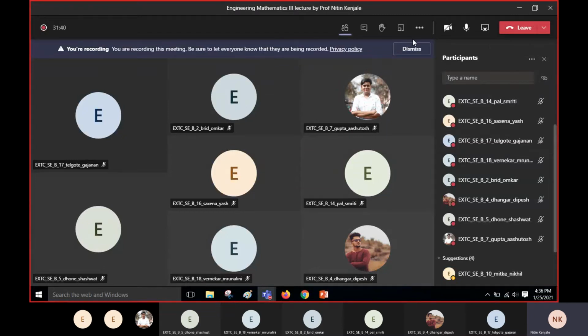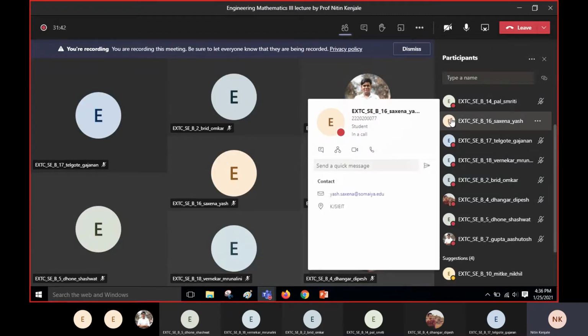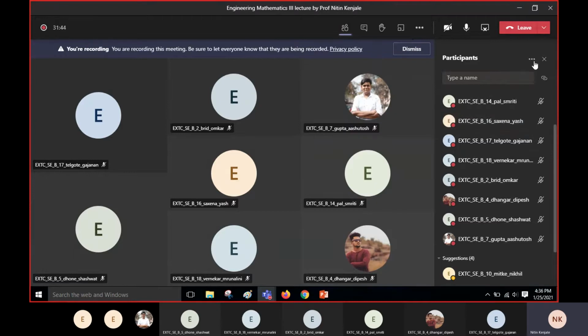Then there is this button with the help of which you can leave the meeting. Your attendance is automatically calculated when I click over here, download attendance list. So you don't have to bother. Sir hasn't called my roll number or name. So how will my attendance get calculated? So you don't have to bother about it. I will click over here and your attendance will automatically get calculated.